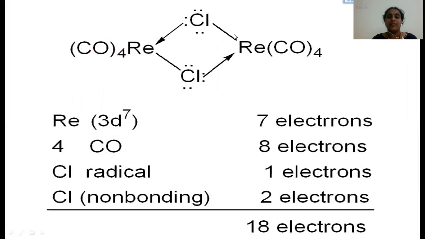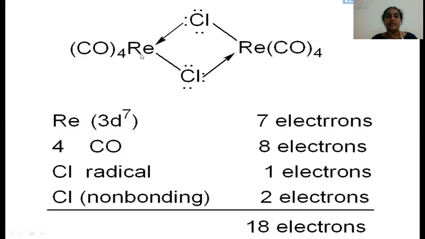If you see this example, this is a bridged complex. In this example, here the rhodium metal is associated with 4 carbonyls. This one is called a sigma bond, whereas this one is called a coordinate covalent bond. Here the sigma bond is nothing but the contribution of 1 electron by the metal and 1 electron by the ligand. Whereas this bond is formed due to the donation of 2 electrons by the ligand. Here it is a donor, here it is the acceptor.